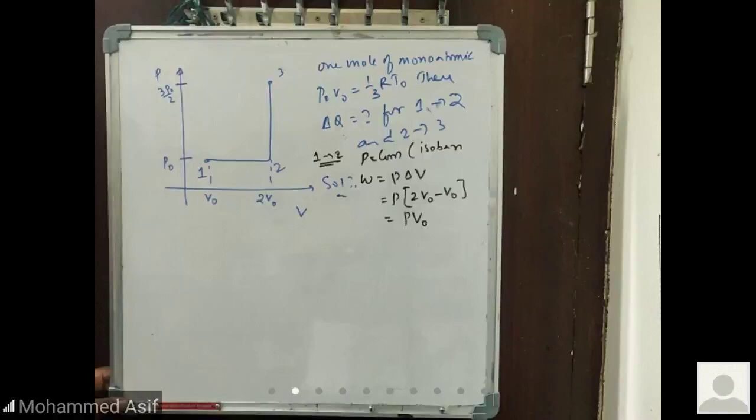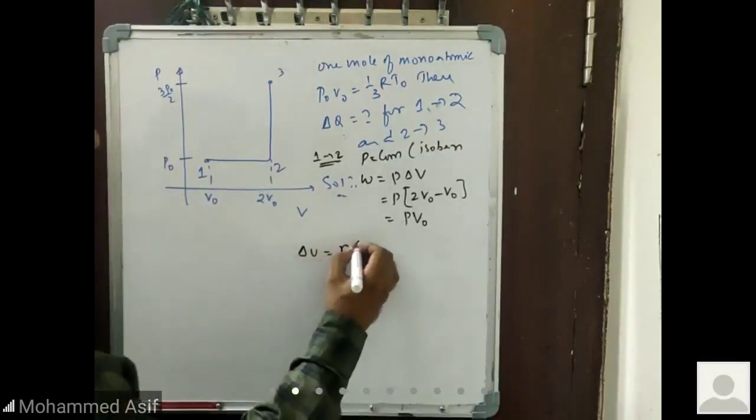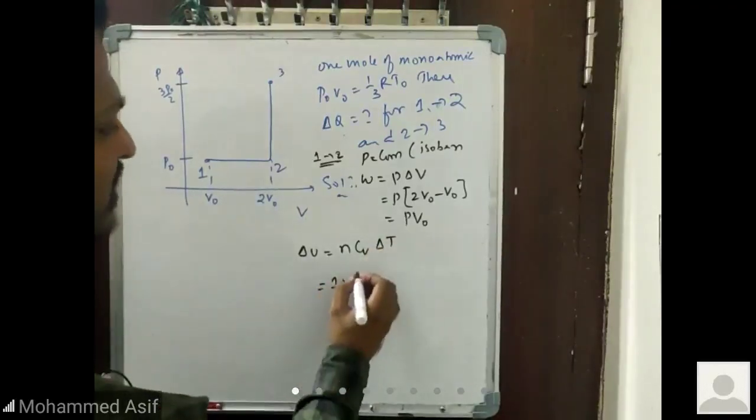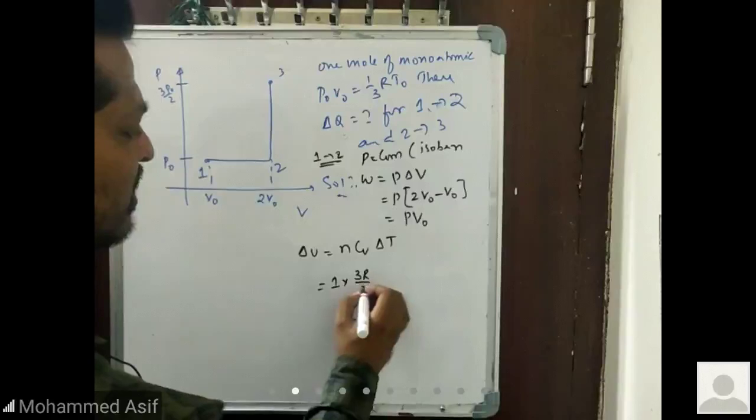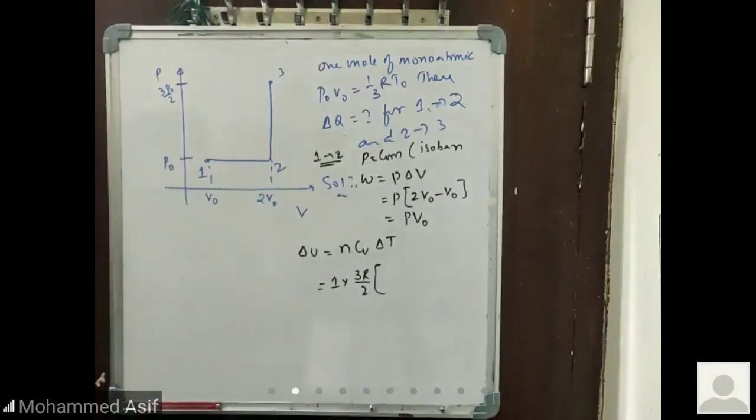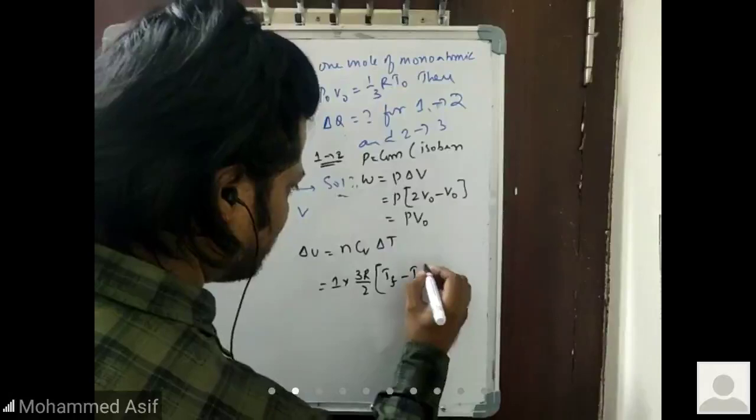In the same way, how much will the internal energy be for this one? Internal energy delta U is equal to n into CV into dT. That is equal to, number of moles is 1, CV is for monoatomic gas 3R by 2, into the final temperature we need to calculate. Now, how do you write the temperature? That is very important for me. How do you write here? This one is T final minus T initial.